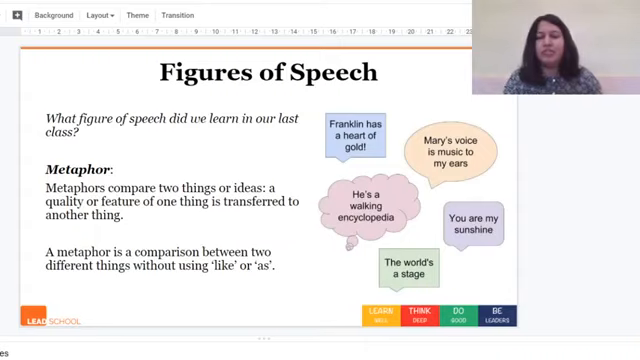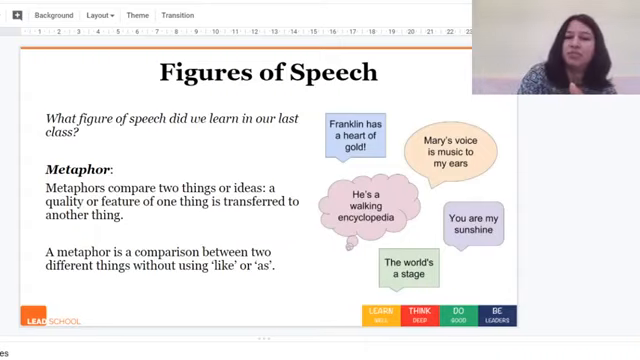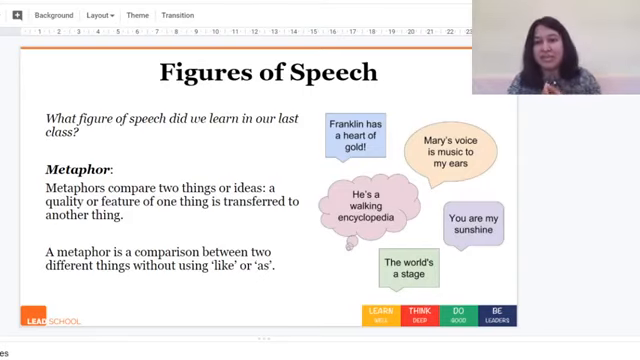So do you remember what figure of speech we learned in our last class? We learned about irony, and it's something that we talked about in today's class as well. Today we'll be discussing metaphor. Metaphors compare two things or ideas. A quality or feature of one thing is transferred to another thing.